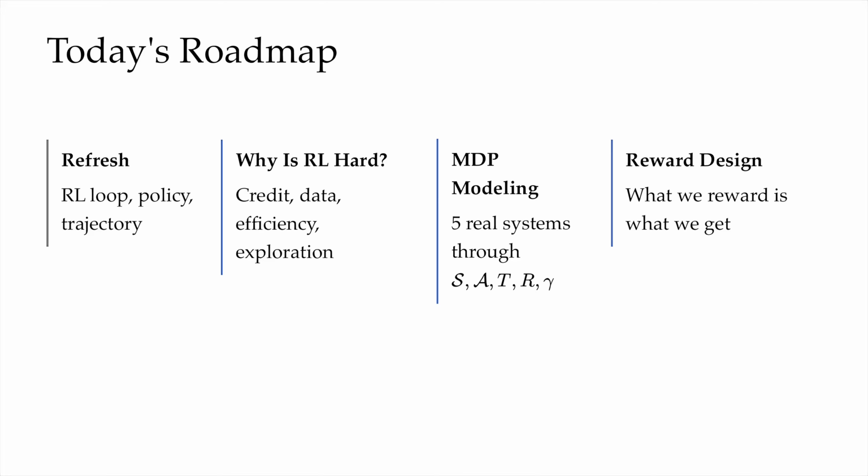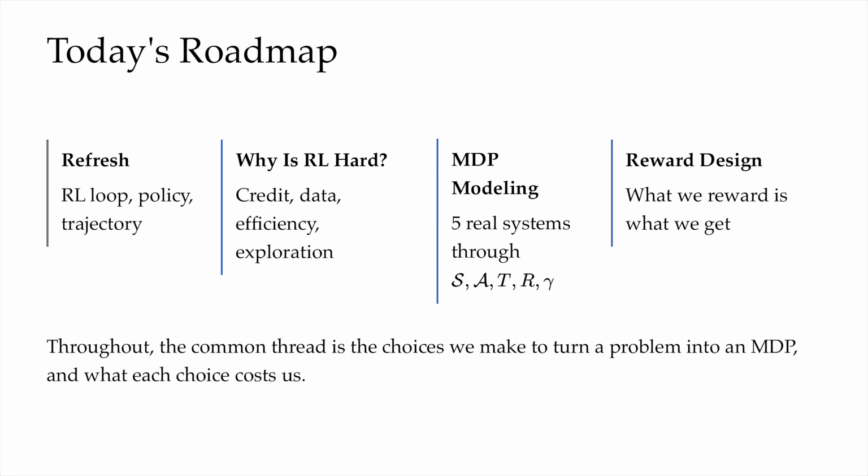And then part 3 is about the reward. Perhaps this one is going to be a little bit surprising because, as we will see, there are quite some nuances around the rewards. Throughout, the common thread is the choices that we make to turn an application, a real problem, into an MDP. And throughout, what does each of those choices cost us?